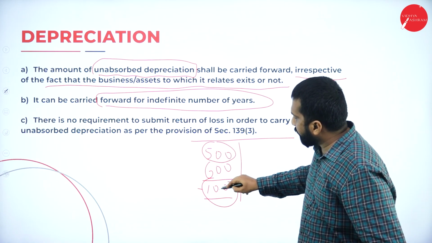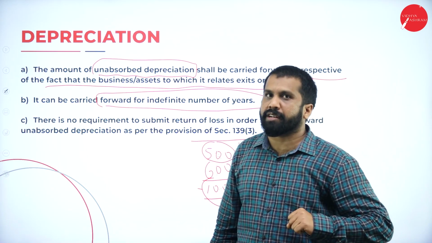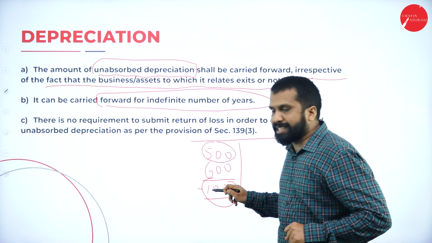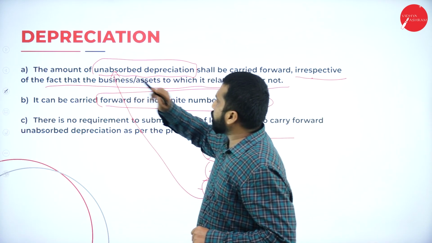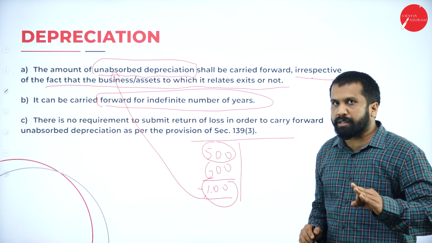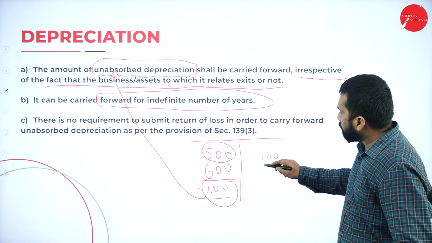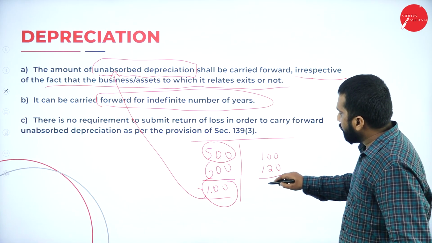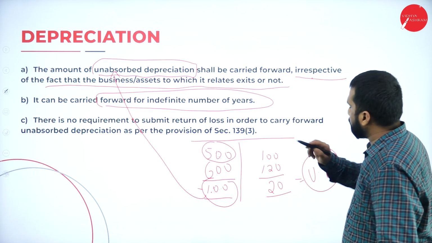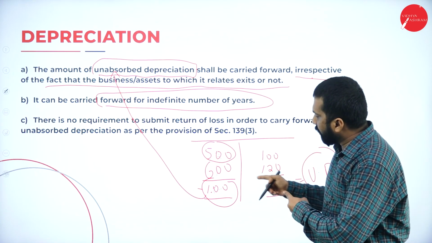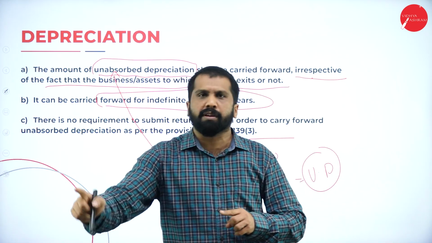This extra 100 you cannot adjust. Why? Because you have less profit. Then what are you supposed to do with this 100? This 100 we call unabsorbed depreciation. Hope you are clear. I'll give you one more example. 100 rupees is your profit. Your depreciation is 120. The difference of 20 we call unabsorbed depreciation. This 20 you can carry forward any number of years.